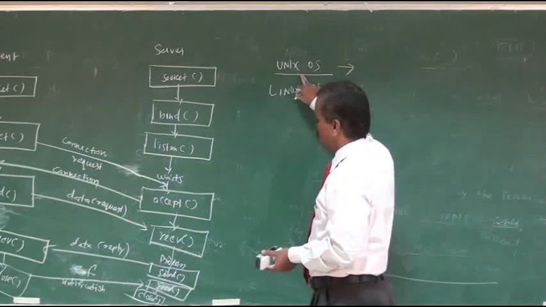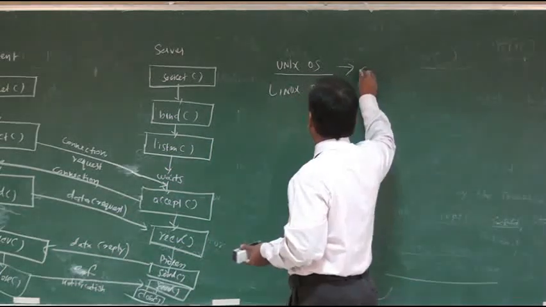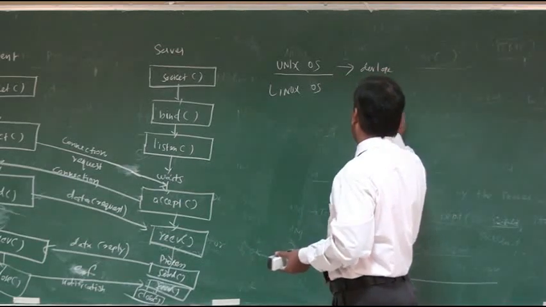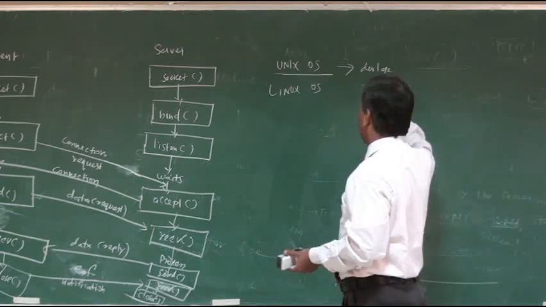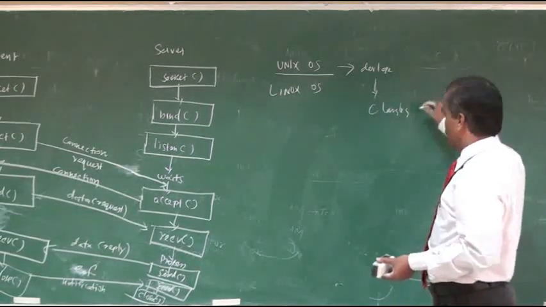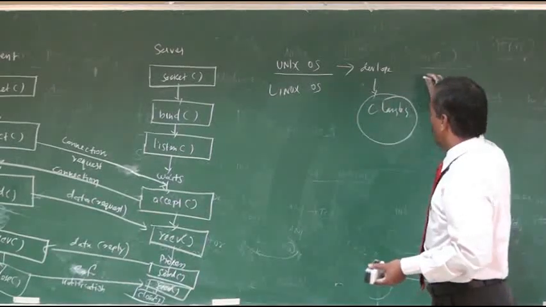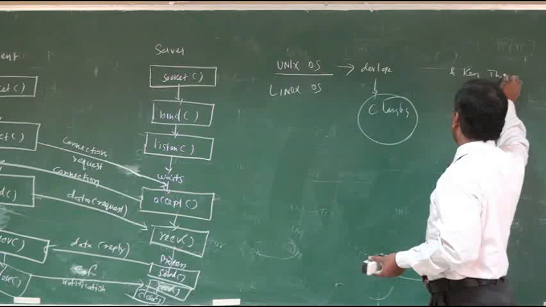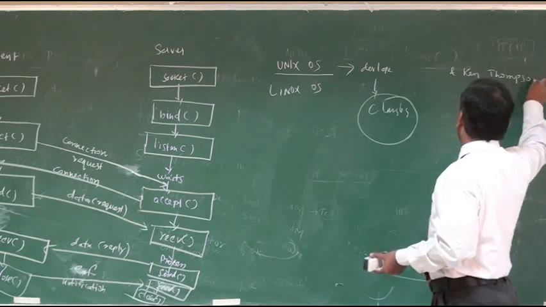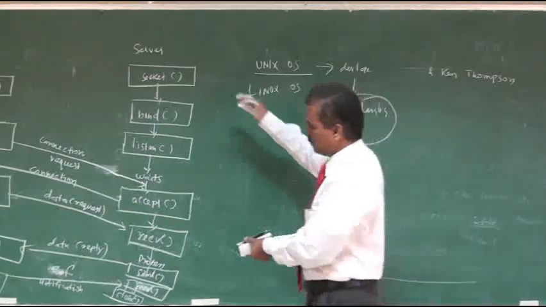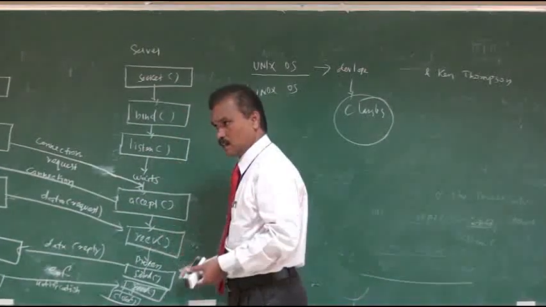Unix OS was developed by Dennis Ritchie in the C language. Not only Dennis Ritchie, but along with him Ken Thompson also developed this Unix operating system in C. In this Unix operating system, these are the system calls which are available.